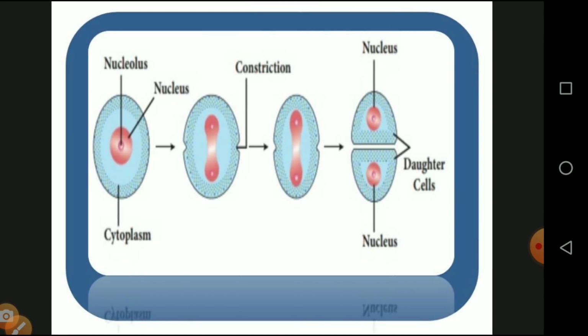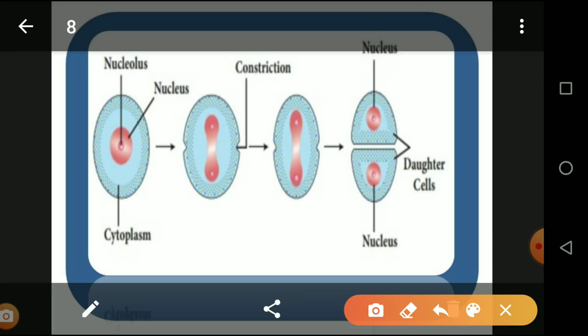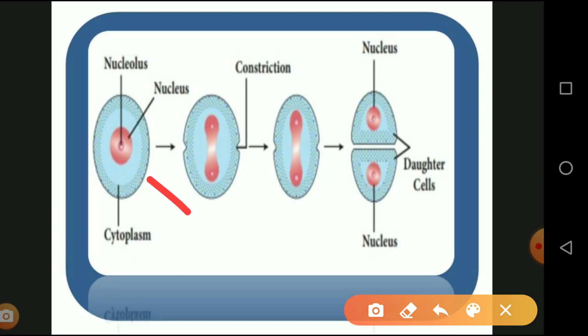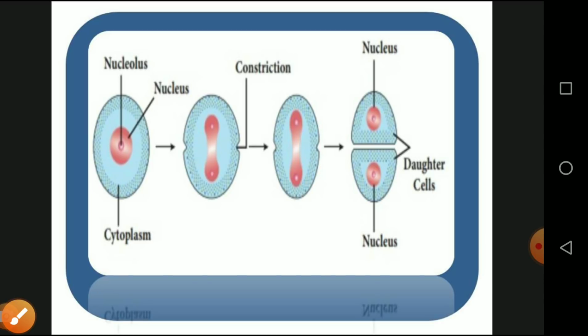So this is the diagrammatic representation. A cell consists of cytoplasm, nucleus, and cell membrane. First, division takes place in the nucleus. The nucleus gets enlarged and a constriction forms. Following the enlargement of the nucleus, the cytoplasm also gets constricted. Finally, through the process of cytokinesis, a single cell gets divided into two daughter cells. This is the simplest mechanism, which takes place in all types of unicellular organisms.